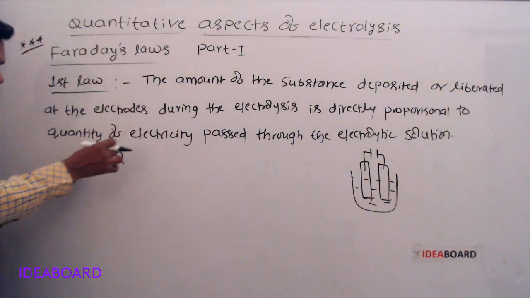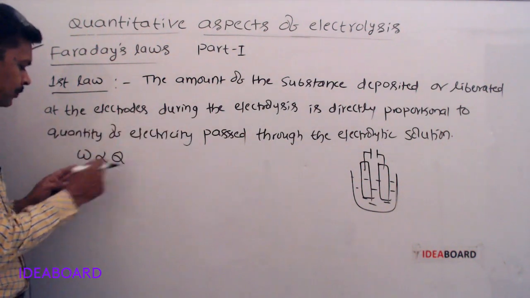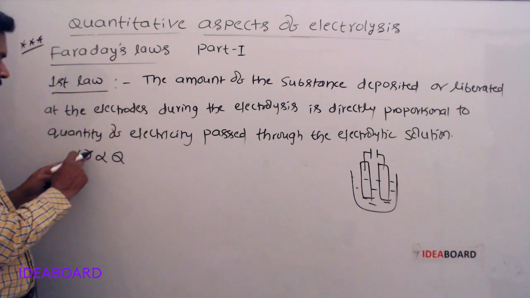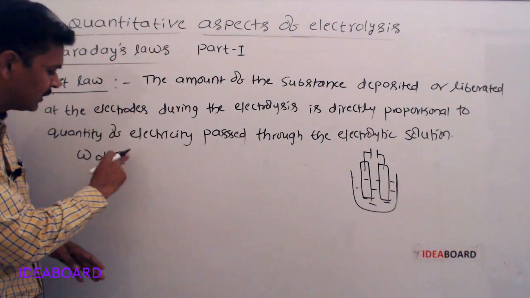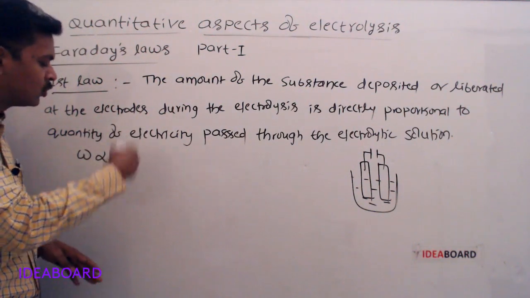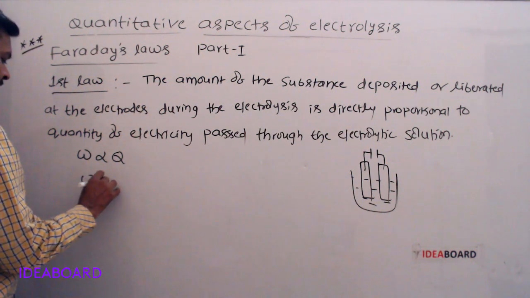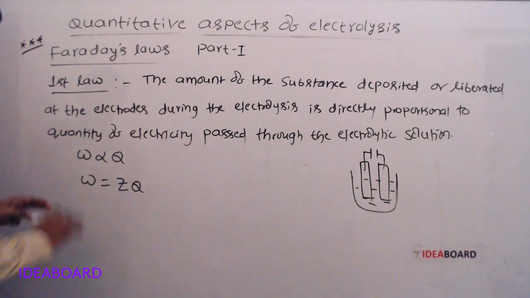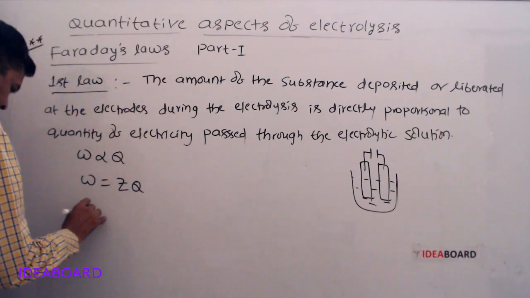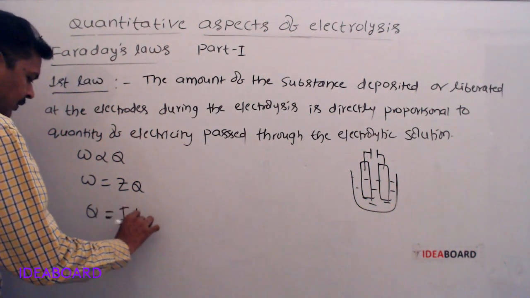So mathematically, W is directly proportional to Q: the mass of the substance deposited at the electrodes is directly proportional to Q, the charge in coulombs. W is equal to some constant, Z, into Q. W equals Z into Q. This Q is equal to IT.